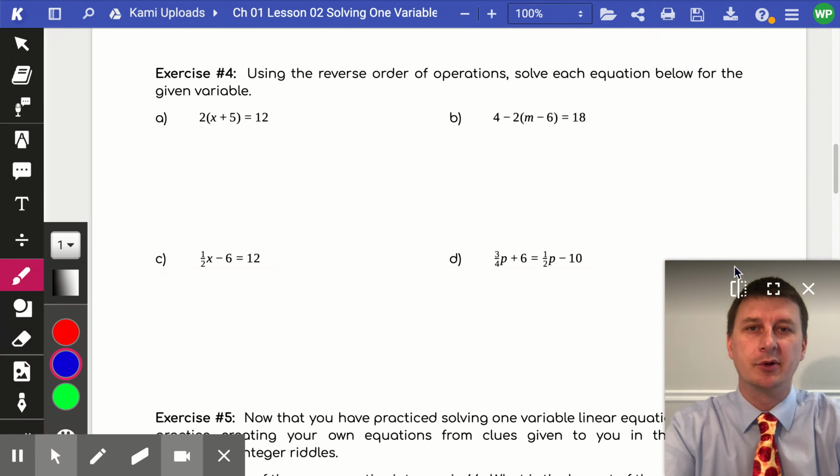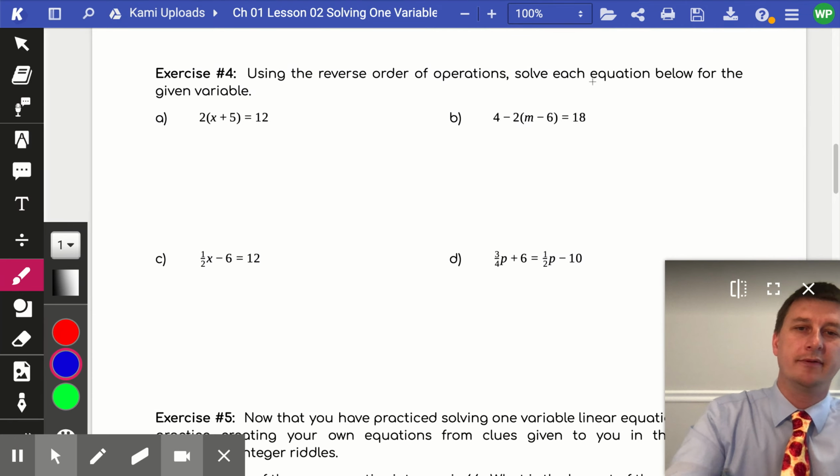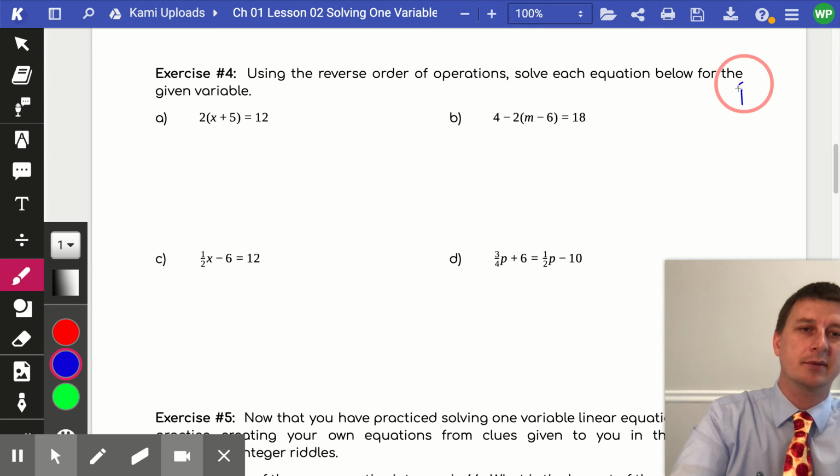I'm going to be teaching you, yes, you, Algebra 1. And in this video, we're going to be looking at exercise number 4 in lesson 2 of chapter 1, solving one variable linear equations. We've looked at already the process by which we're going to be doing this, using the reverse order of operations. So I'm going to write it over here so we could reference it as we go.